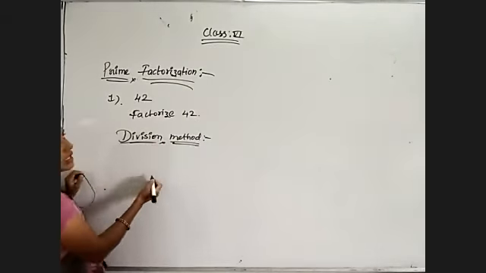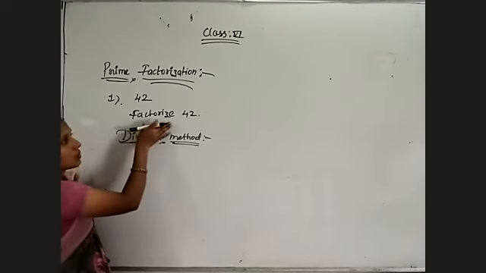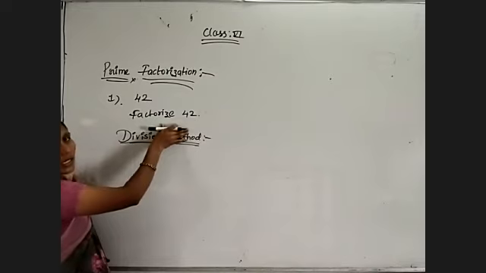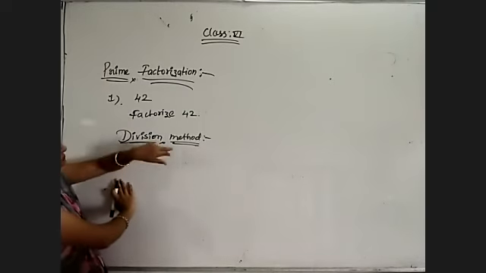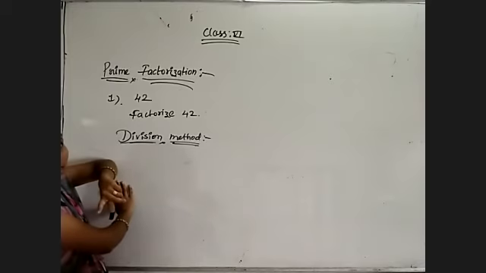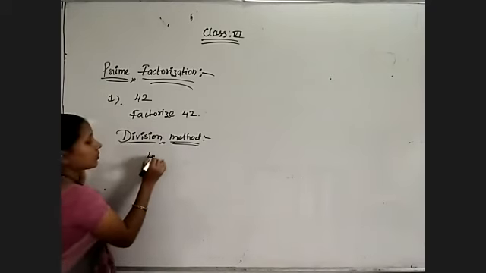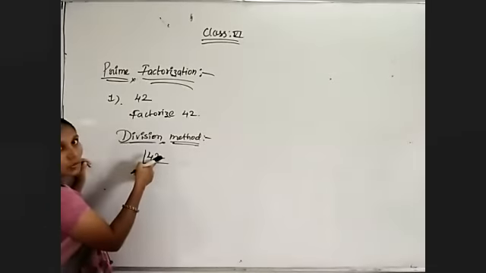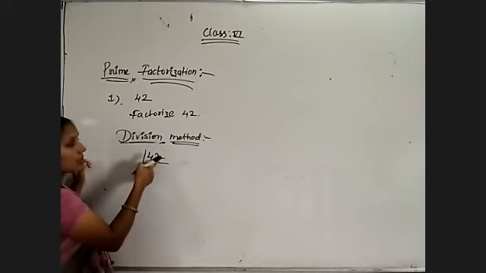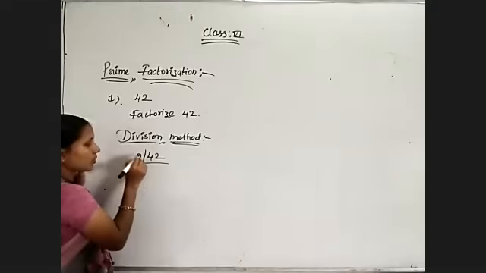To find out the factors of a given number using prime factorization, we have two methods, the division method and the factor tree method. So in the division method, how are we going to solve this? 42. Go through with the division. Now here, because the last digit 2 is there, it is cancelling in the 2 table. Otherwise 4 plus 2 is equal to 6, so it can cancel in the 3 table also. First of all, I am going through with the 2 table.